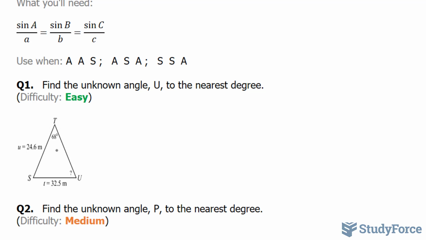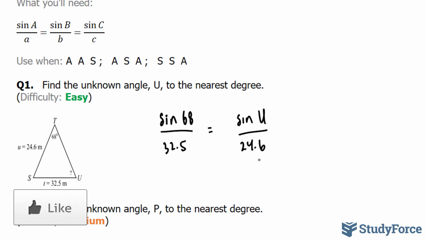In other words, there's an angle, and opposite to it, there's a known side. So we can use this to fill in this part of the formula. Sine 68 over 32.5 is equal to, and since we're looking for angle u, we're going to write down sine u over the side 24.6.